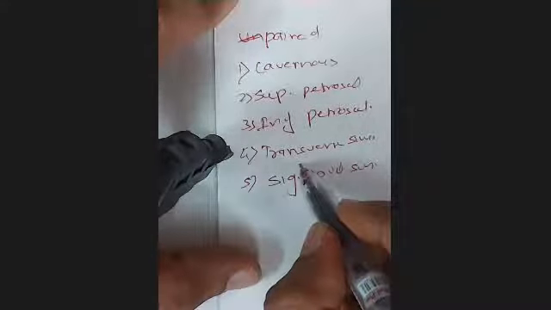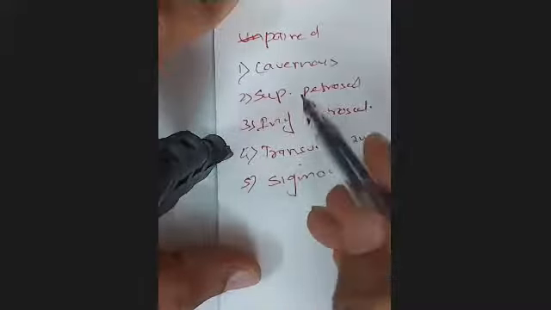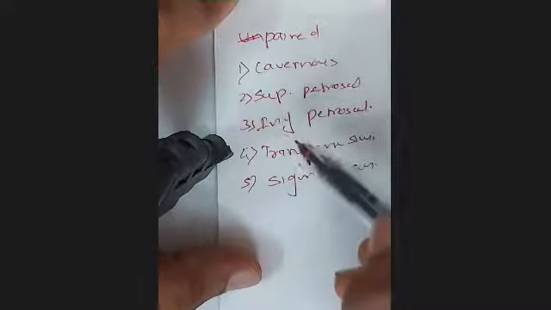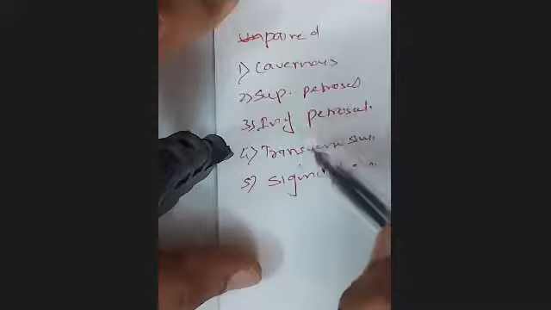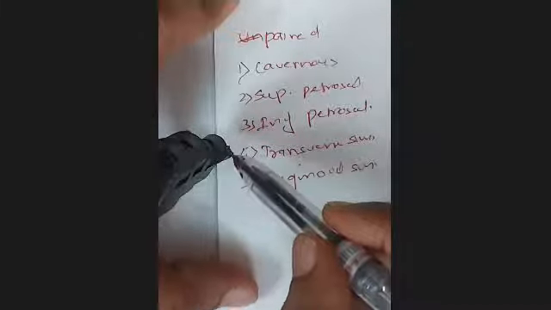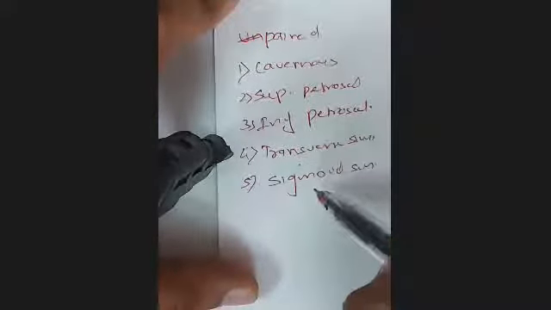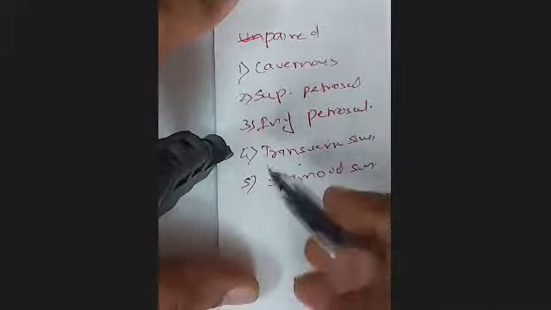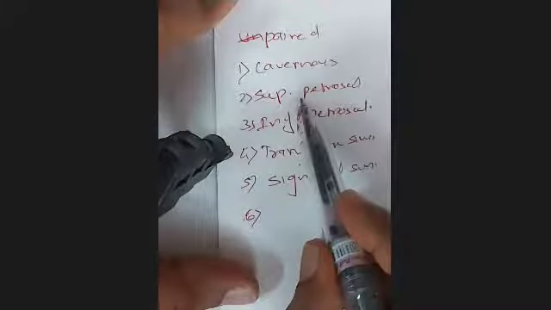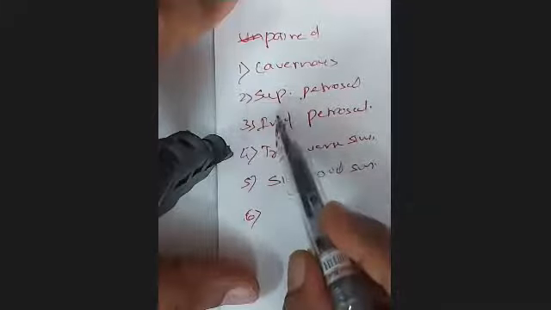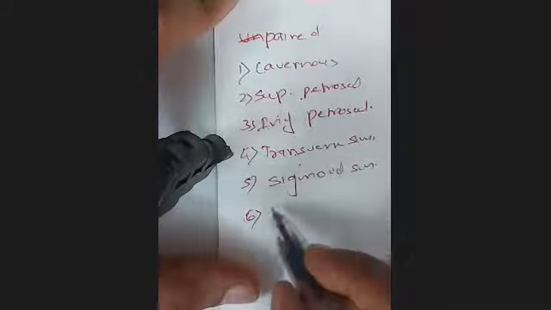So what are these transverse sinuses? The superior sagittal sinus comes to the confluence, turns to the right, and becomes the right transverse. Straight sinus turns to the left and becomes the left transverse. Both the transverse then form the sigmoid. What is superior petrosal? It drains the cavernous sinus into the transverse. What is inferior petrosal? It drains the cavernous sinus into the internal jugular vein.